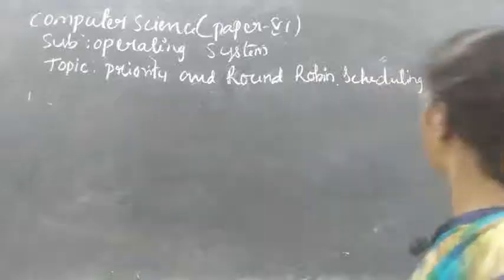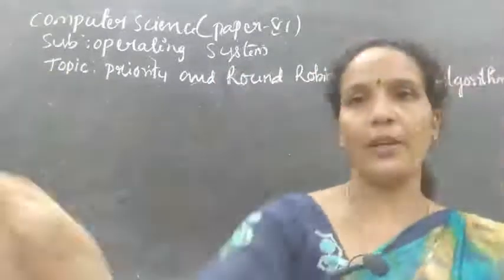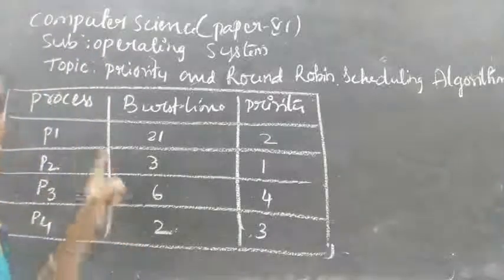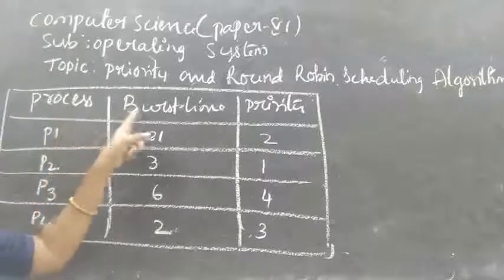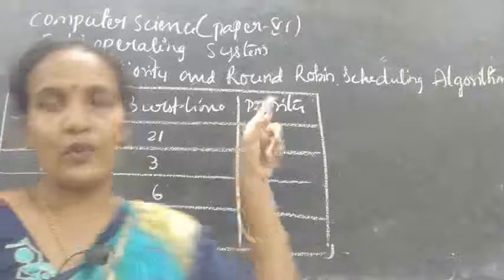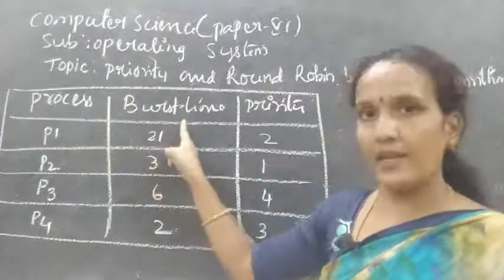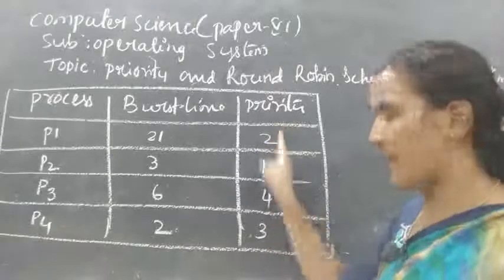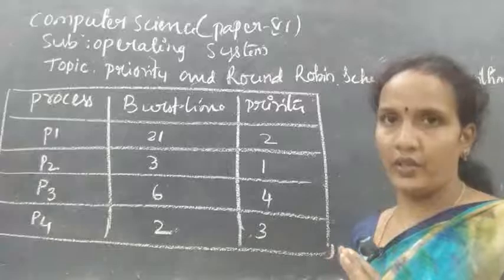I will explain the Gantt chart and the table of the process. Now I want you to see this here. As I said, process. Burst time is nothing but execution time. Next, this is the priority. How many columns we have? Process, burst time, priority. One extra column is added. So based on this, your process will be executed.